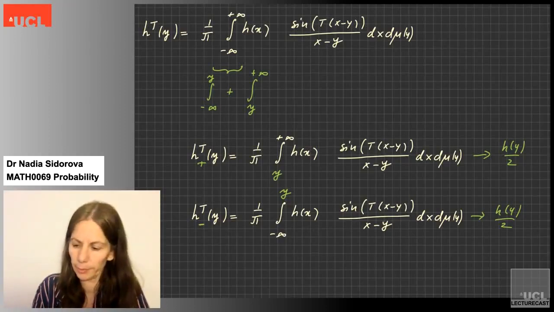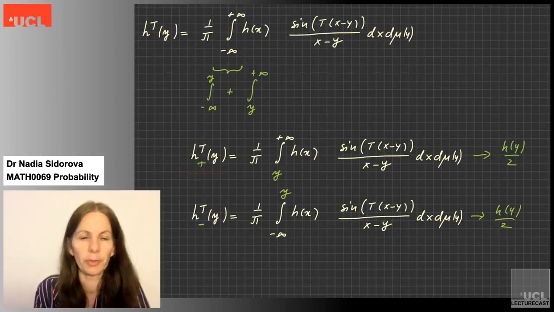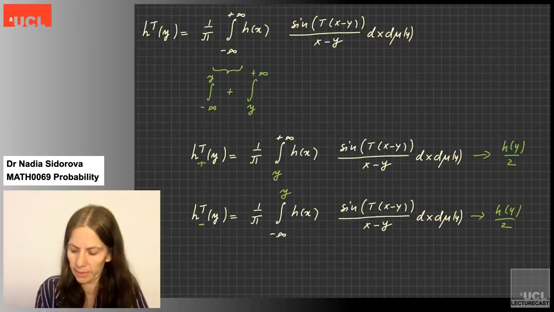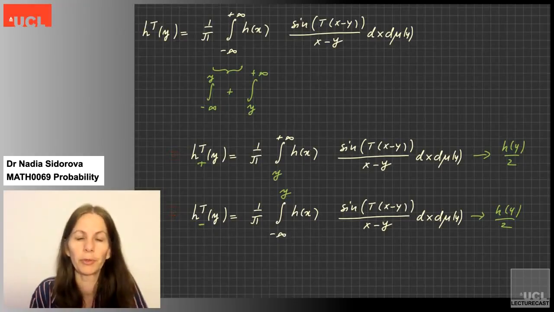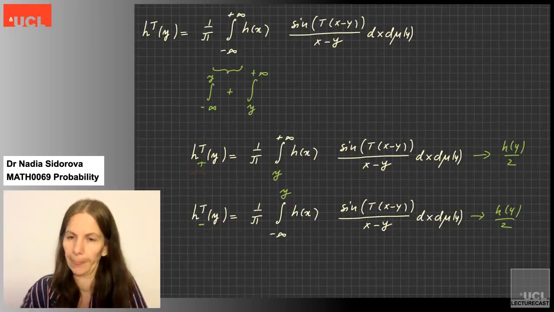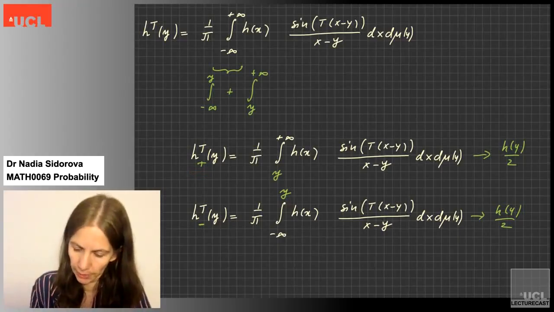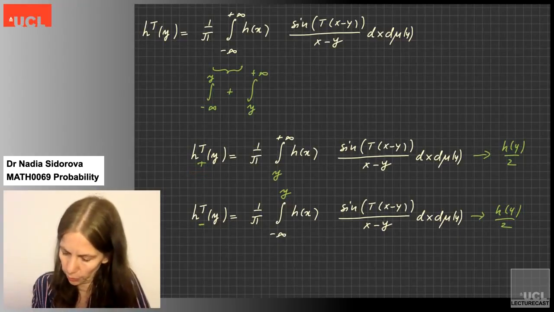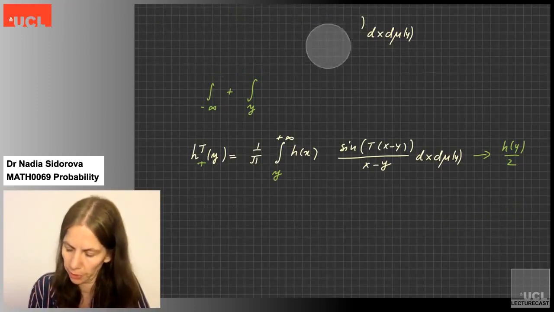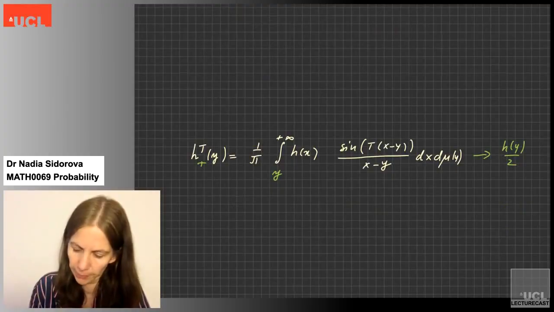And also our second goal was to prove that h_t is uniformly bounded. Well, instead, we will prove that h_t plus is uniformly bounded and h_t minus is uniformly bounded. And clearly, since these expressions are very similar, we will not do it twice. We will just do it for one of them, namely for h plus. Okay? So I am going to get rid of this function.